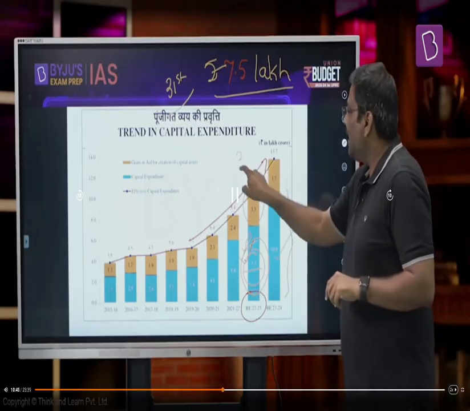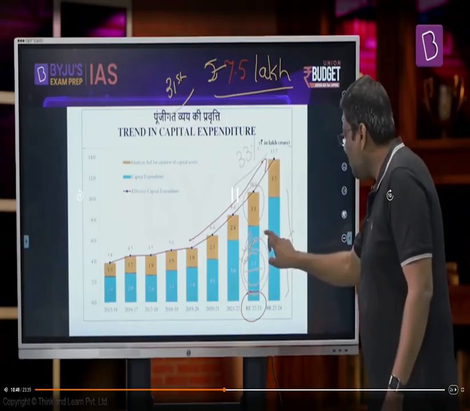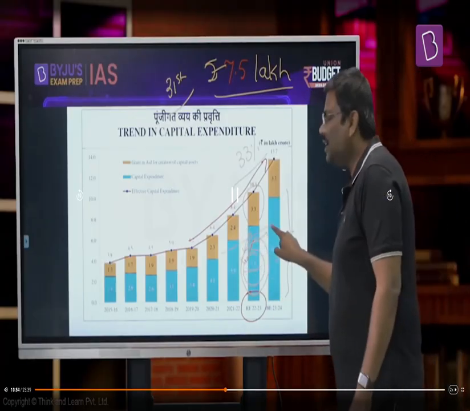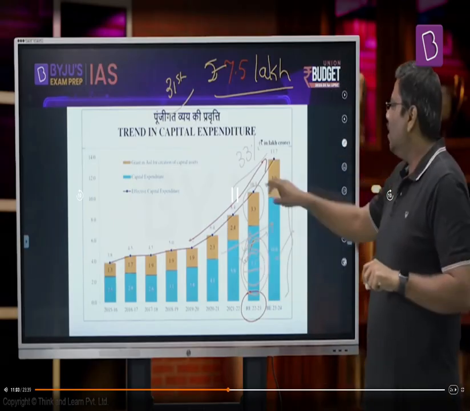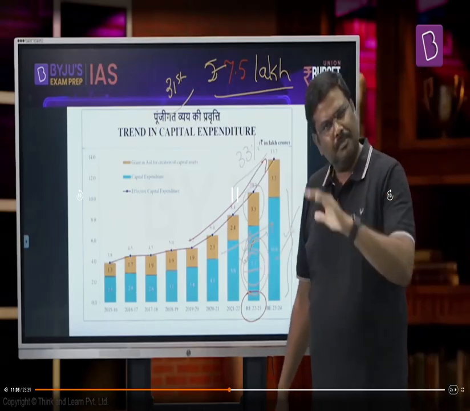And please be very careful here. You will see that there is a hike of more than 33% in the capital expenditure that has been proposed by the government. And that trend is constant. That is basically more than 30% hike has been done in the last couple of years. Point number one. Point number two. Is it only that the government of India has proposed 10 lakh crore and nothing else will be invested in the capital expenditure? Of course no.